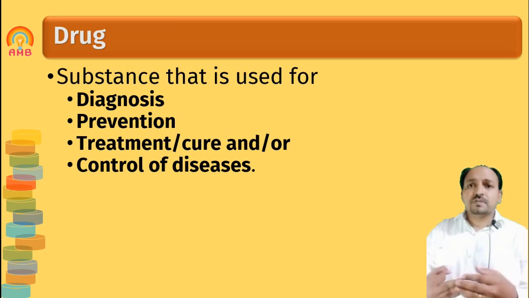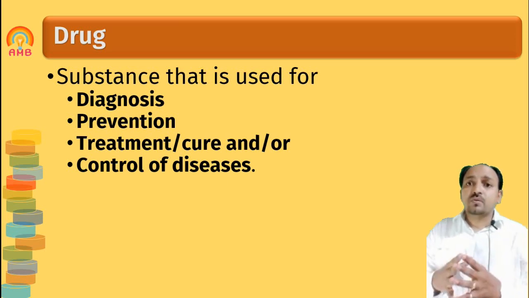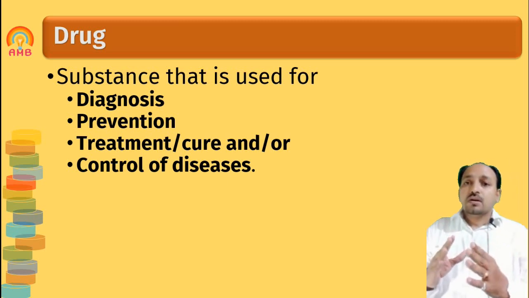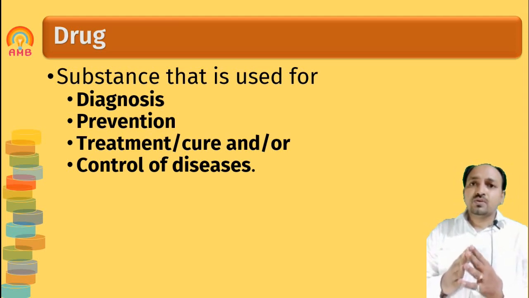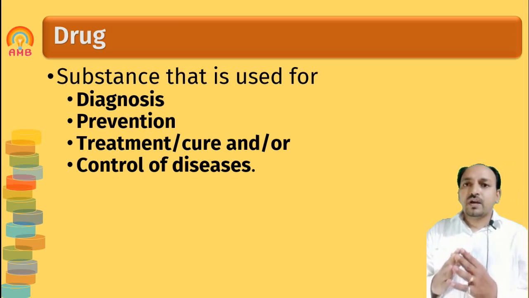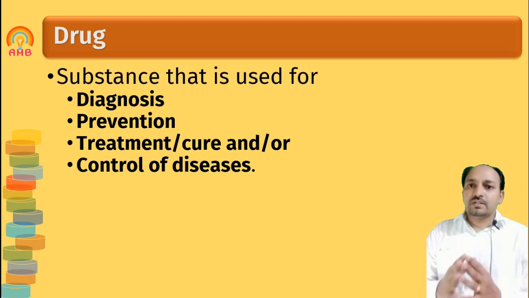That type of substance is also called a drug. And control means these types of substances cannot be used to treat the disease, they are used to control the disease. For example, in diabetes we use the drug to control the blood sugar level to normal levels and not for the cure of the disease.